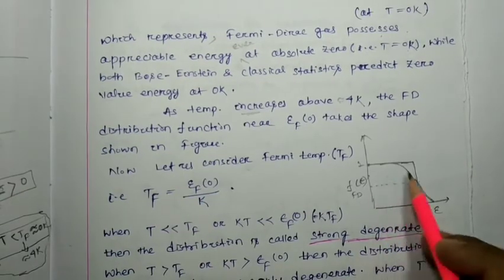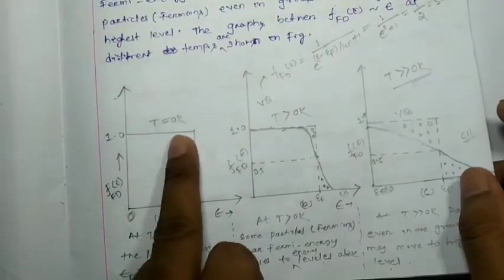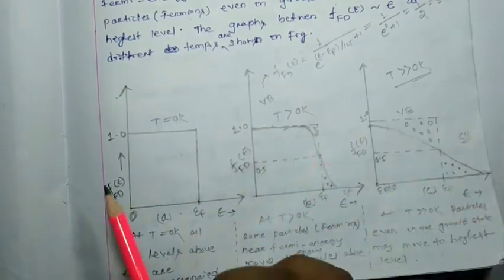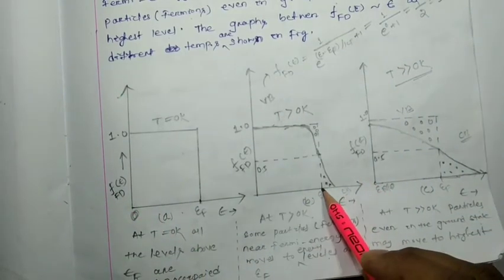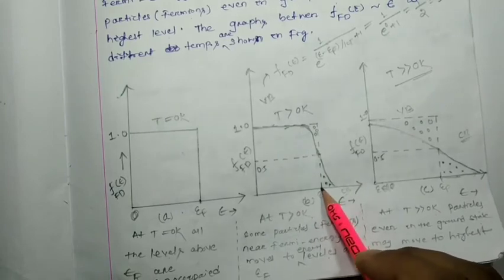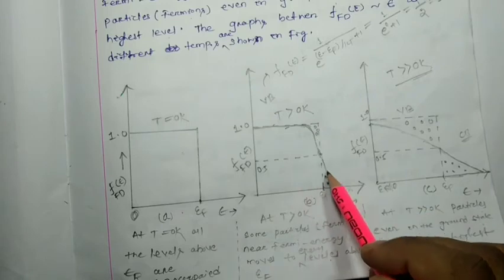This graph we have already discussed in the last topic. When temperature increases somewhat above 0 Kelvin, the shape of the distribution function varies with energy like this. Nearer to EF, this is your Fermi energy level, exactly at this point the variation is this one.